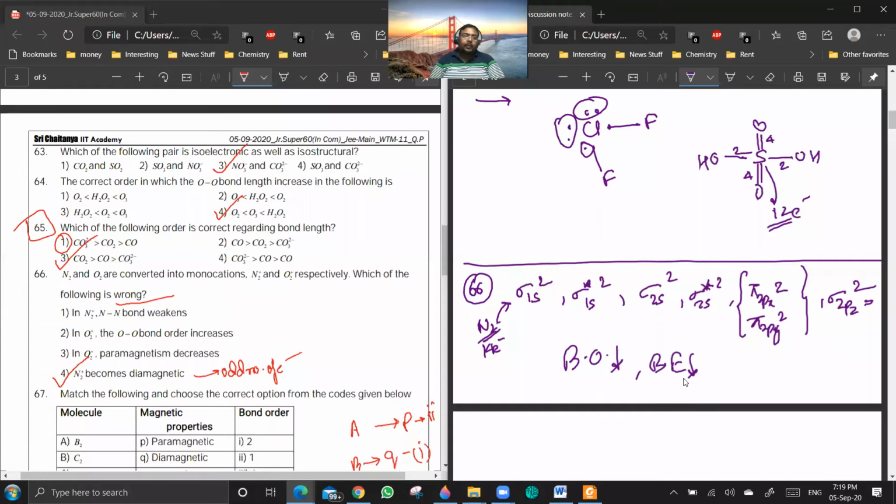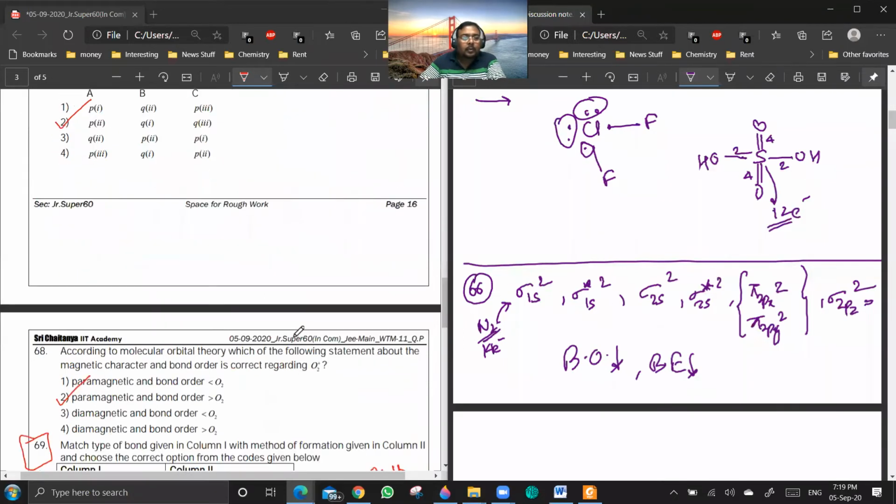Sir, 68th question: O2 plus will have only one unpaired electron, right? And O2 will have two unpaired electrons, right? Yes. So paramagnetism is less than O2 for O2 plus? It is asking whether the magnetic character is diamagnetic or paramagnetic, not asking more or less.